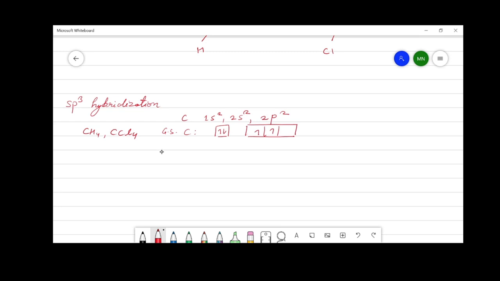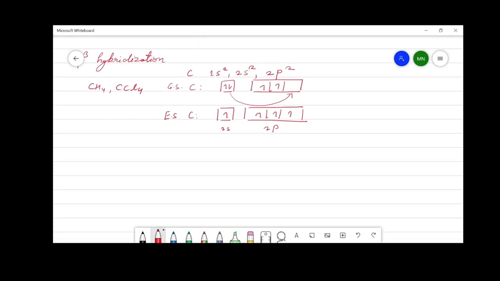Because we need 4 unpaired electrons to make a tetravalent molecule, one 2s electron gets promoted to the 2p orbital, and in the excited electronic configuration we have 4 unpaired electrons present in 2s and 2p atomic orbitals.